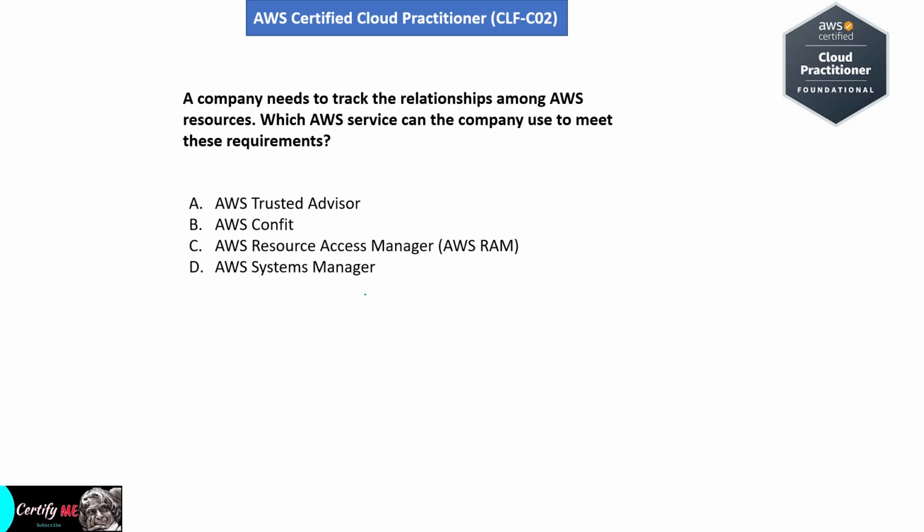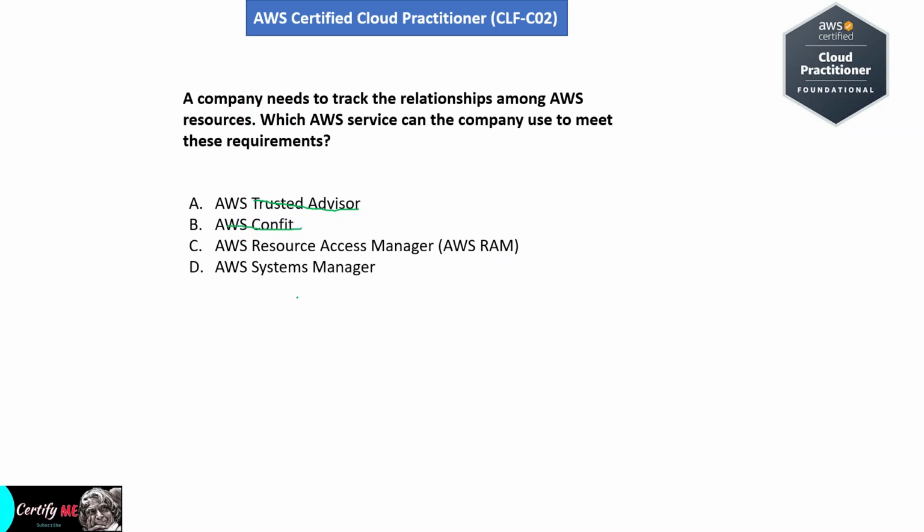Let's see each option. First one, AWS Trusted Advisor provides recommendations for optimizing resources, not for tracking relationships. So option A is not right answer. Option B, AWS Config tracks and audits configurations of AWS resources but not specifically relationships. So option B also wrong answer.